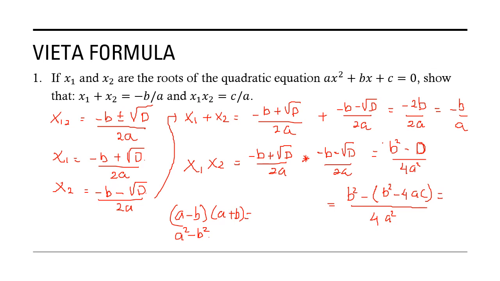This minus this is 0, so the rest is 4ac divided by 4a square. The result is c over a. We saw it: x1 multiplied by x2 is c over a.